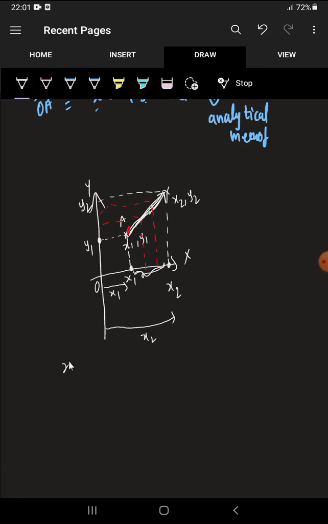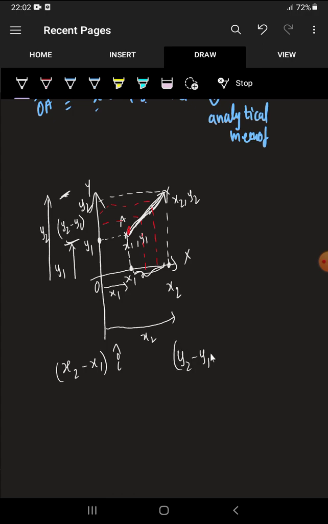So this particle makes x2 minus x1 distance on i cap, and similarly on the y-axis. From the origin to this point the distance is y1, and from the origin to this point is y2. So now I want this distance from here to here. This distance is nothing but y2 minus y1, right? So this particle makes x2 minus x1 distance along i cap, along the x-axis, as well as y2 minus y1 distance along j cap.